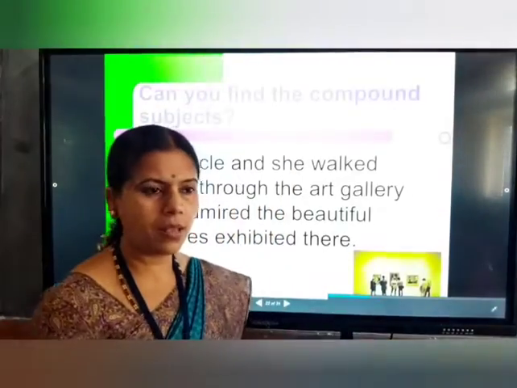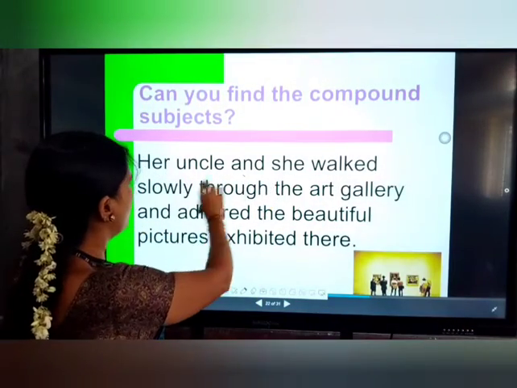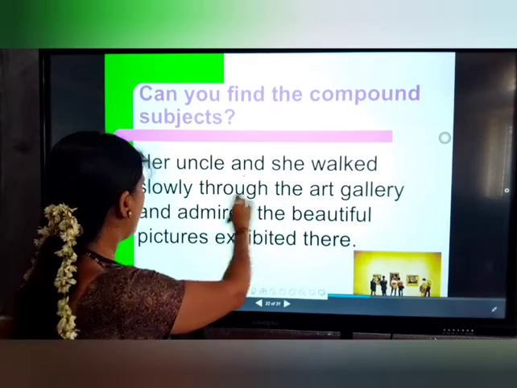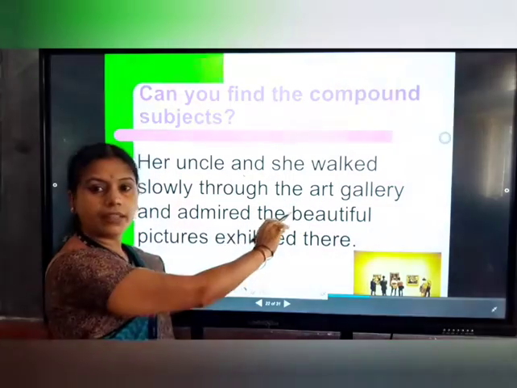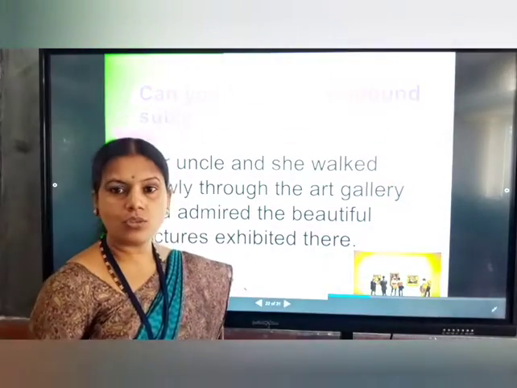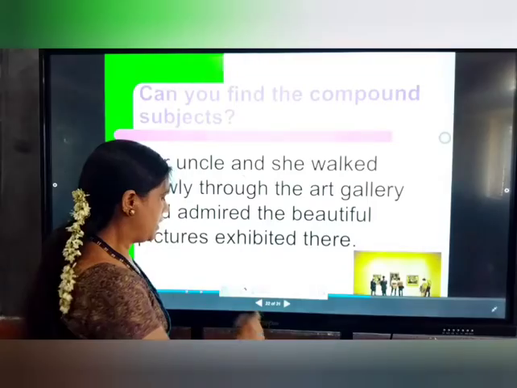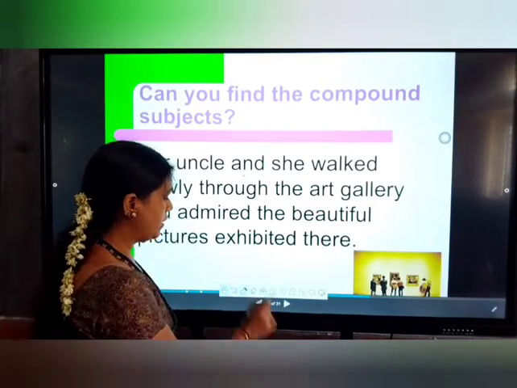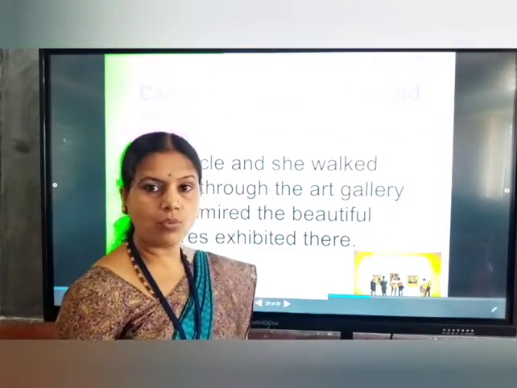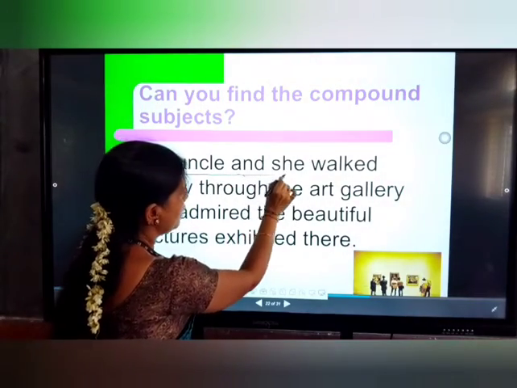We move to one more example for compound subject. Her uncle and she walked slowly through the art gallery and admired the beautiful pictures exhibited there. Again in this sentence we have more than one noun, that is her uncle and she.